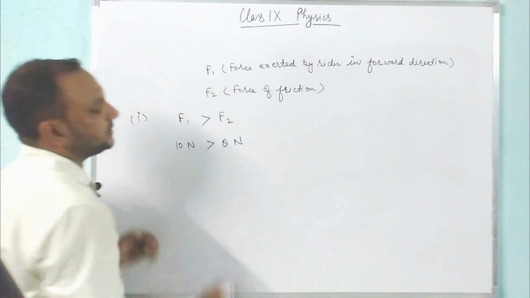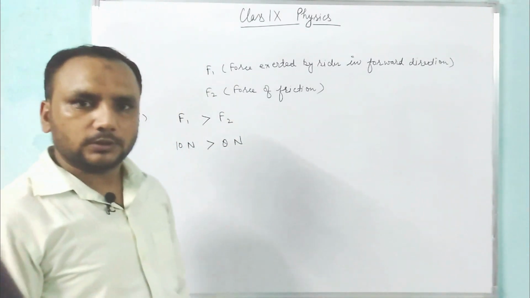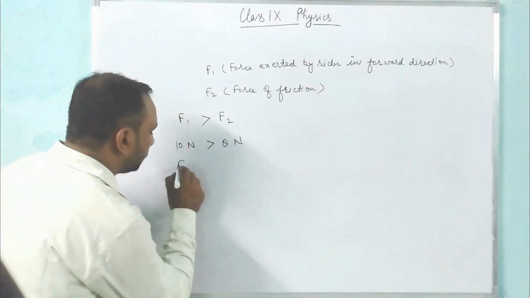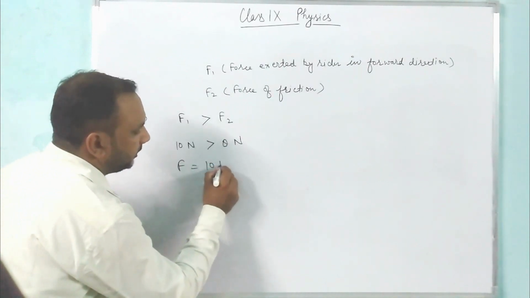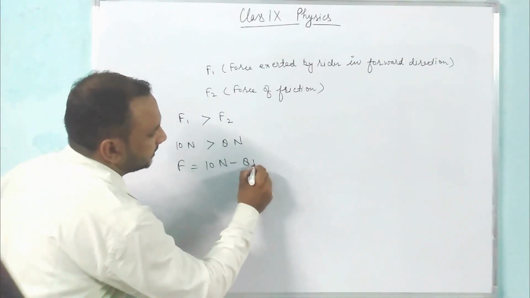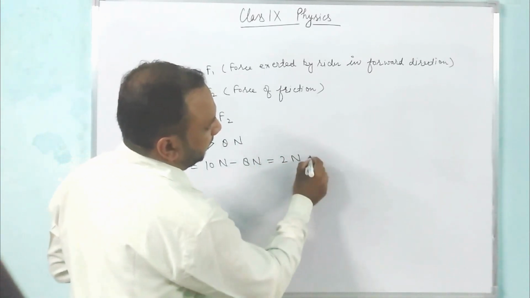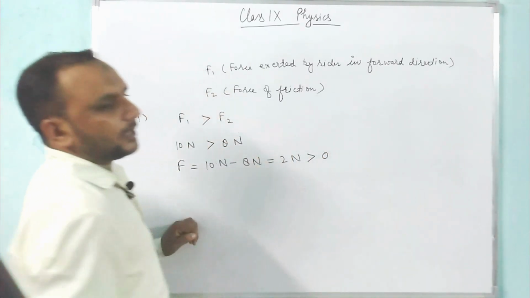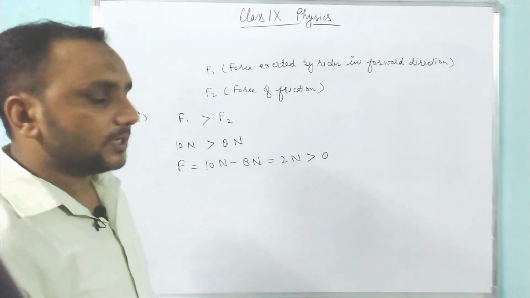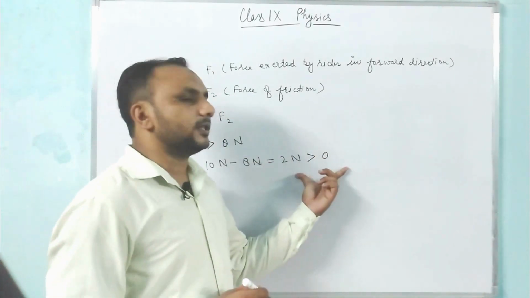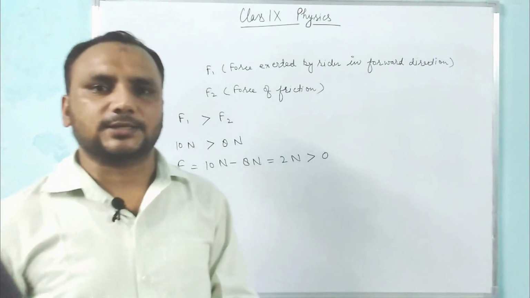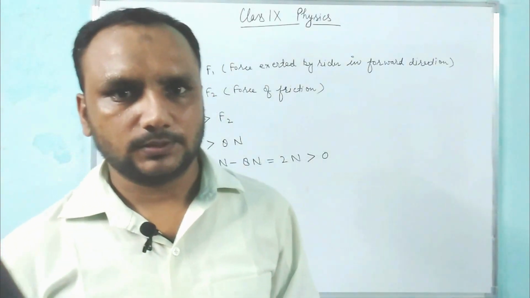We assume that it is 8 Newton. So the resultant force is 10 Newton minus 8 Newton, which equals 2 Newton, and it is greater than 0. Since the resultant force is greater than 0, the speed of the bicycle increases.